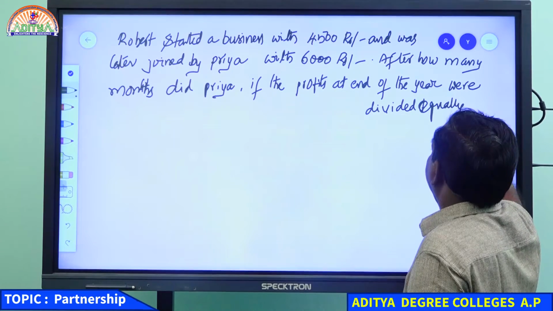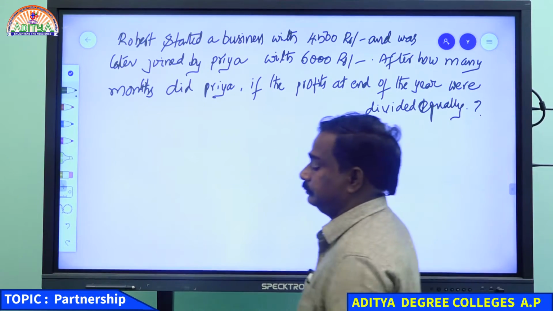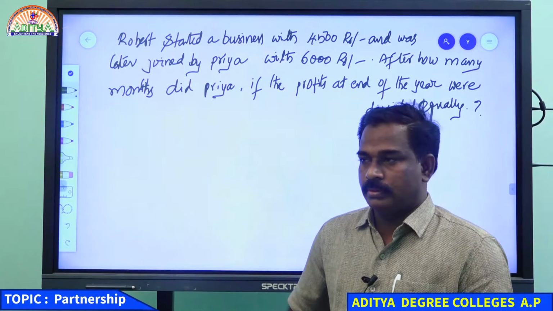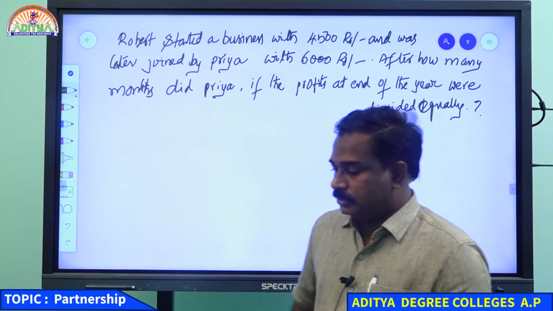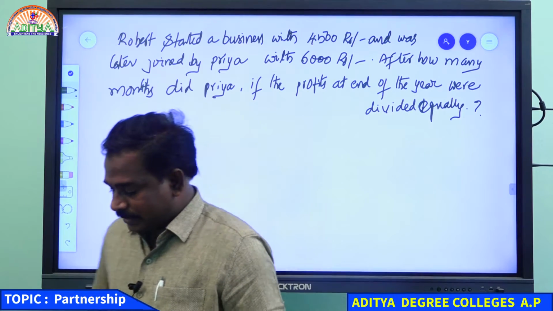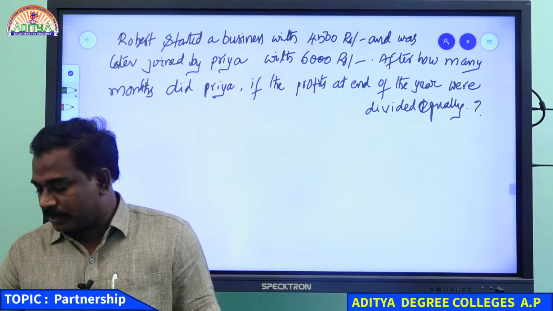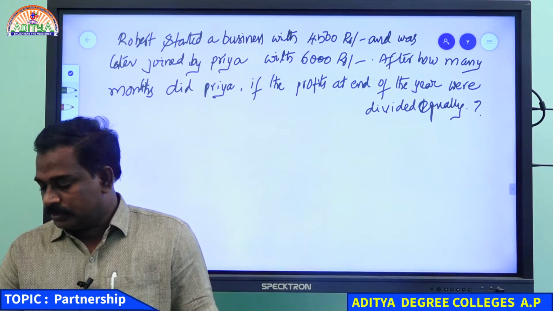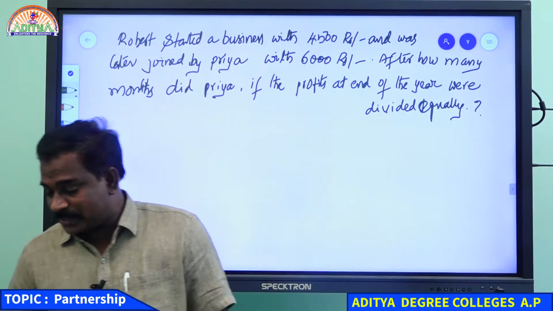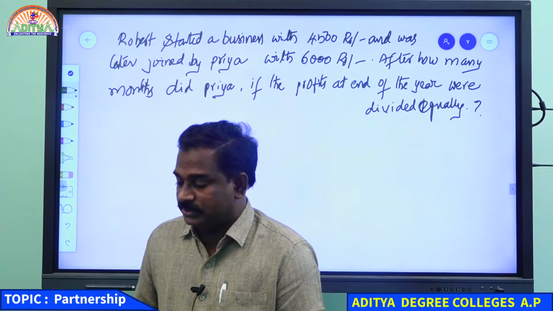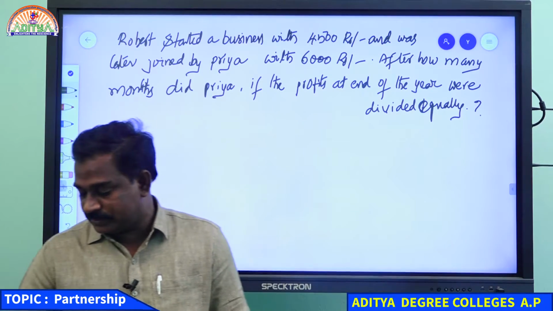Divided equally. Right? What is the answer here? After 3 months? Priya joined after 4 months. Somebody wrote after 4 months and somebody wrote after 3 months. Which one is correct? We can check once.